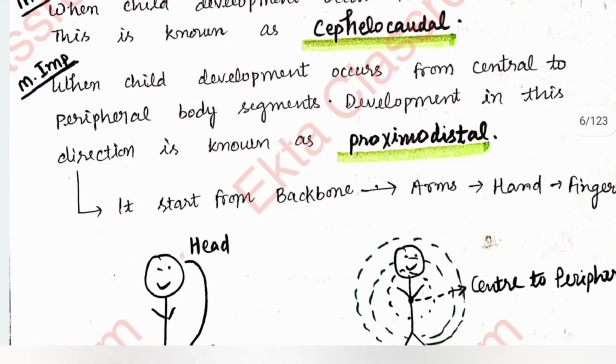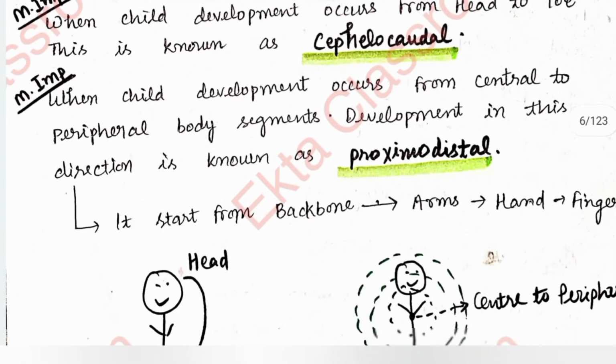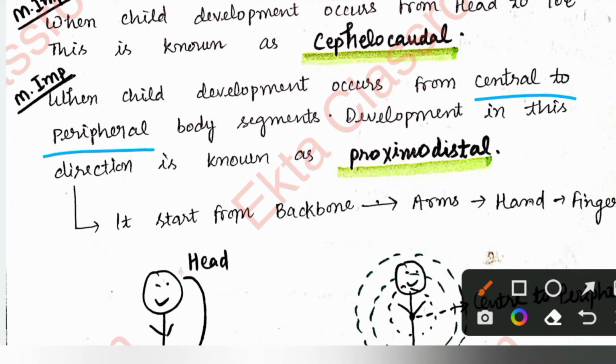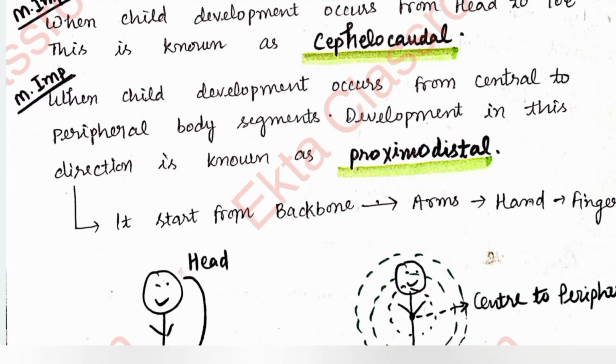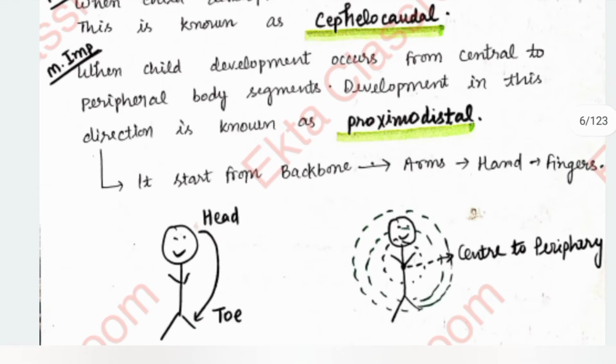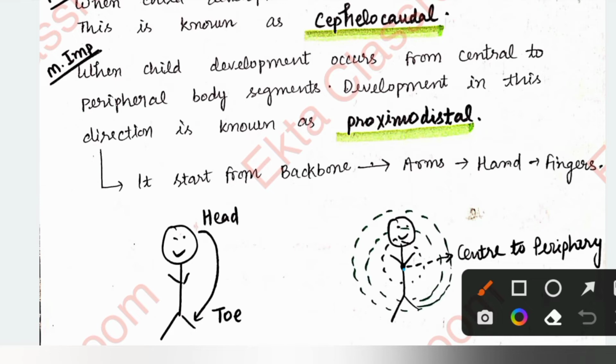Okay, and what is proximodistal? When child development occurs from central to peripheral body segments, development in this direction is known as proximodistal. Here you can see that when development occurs from center to periphery, it means the center is developed first.